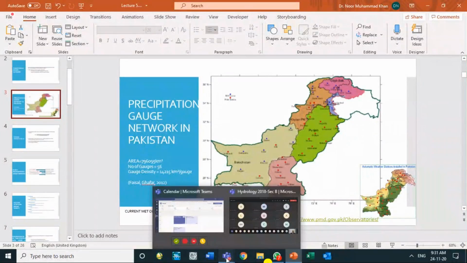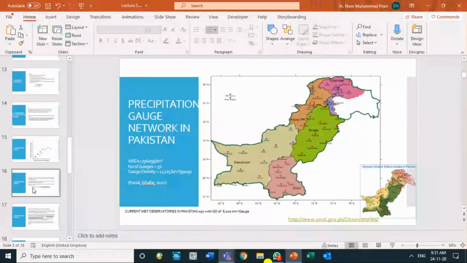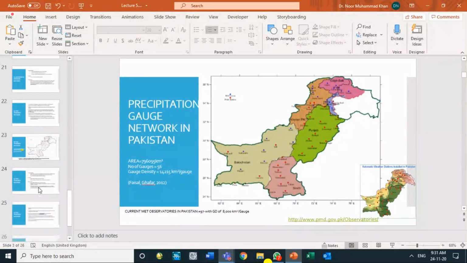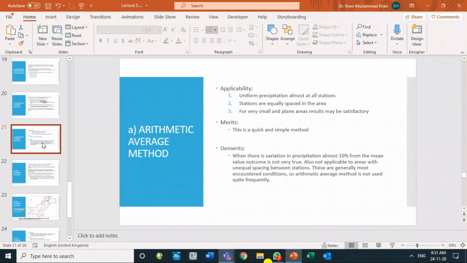If you are sure that the gauges are evenly distributed and the rainfall does not vary much, then the arithmetic mean method can be utilized. This can be used only when there is almost uniform precipitation at all the stations.